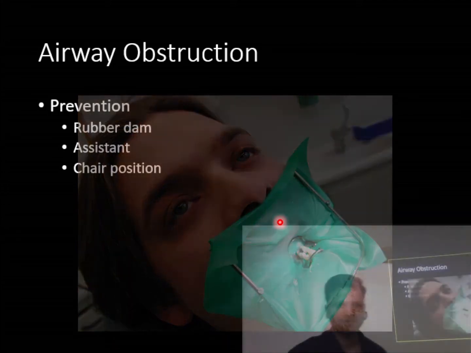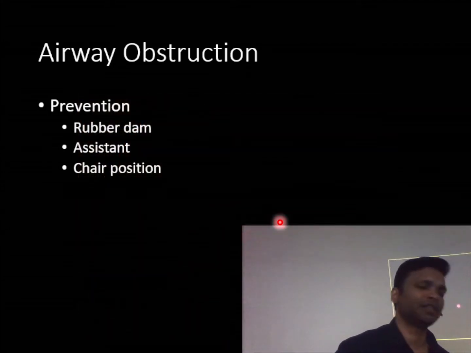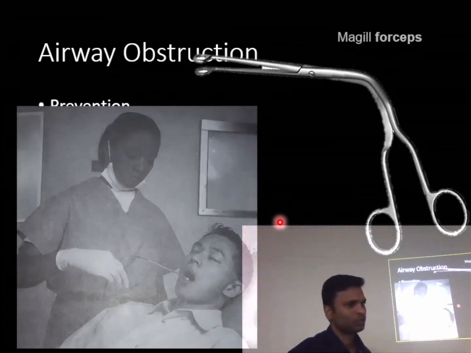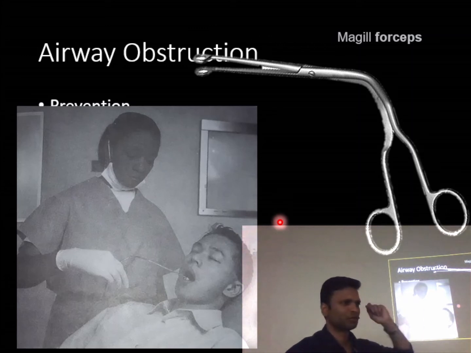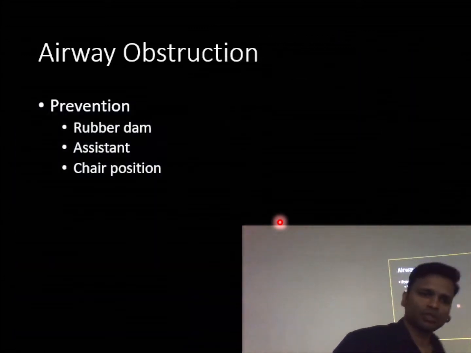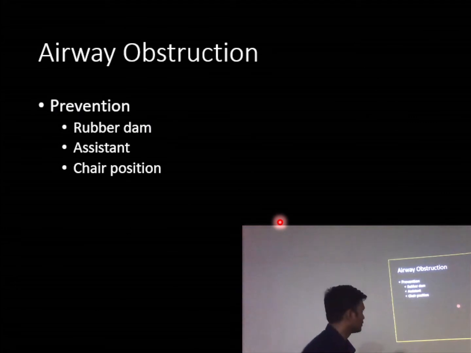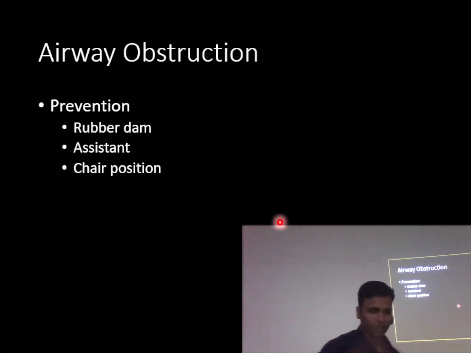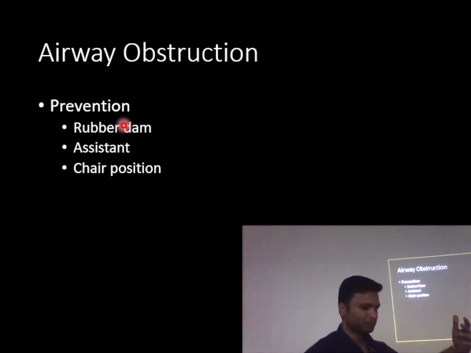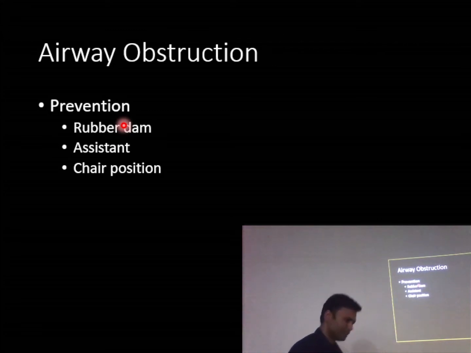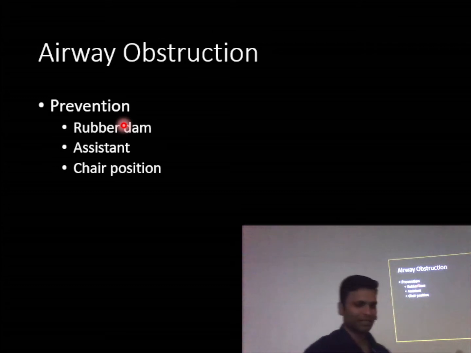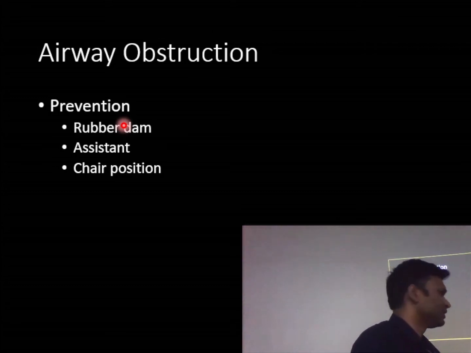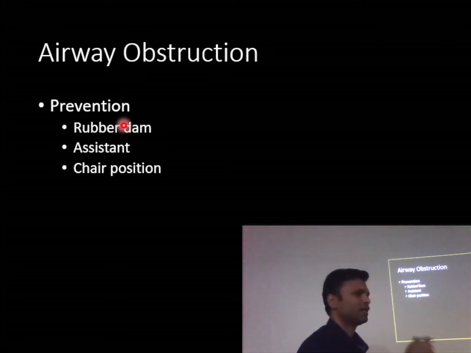Then we have an assistant who should be well trained, and if any foreign body goes into the throat, the assistant can use the Magill's forceps and hold it and take it out from the throat, right? Suppose you don't have an assistant, chair position is a matter for another discussion. Suppose you don't have an assistant, so what you can do, this is for prevention, just as it is going, the patient takes it out. Suppose it does happen, ideally if you have a trained assistant, the assistant will easily take it out, right?